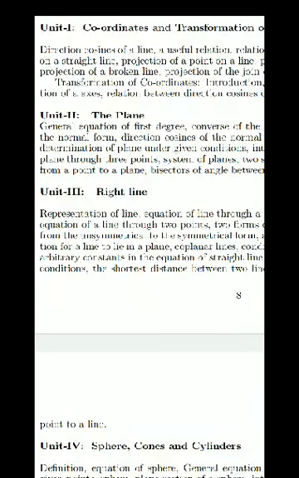Now the second unit. The name of the second unit is the plane. Up to 12th standard, we have already discussed what is meant by a plane, but in our BSc syllabus in the second semester, the plane is there as an extension, the extended ideas about the plane in three-dimensional space.